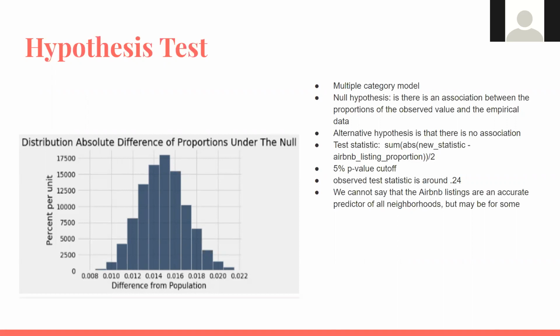We used a 5% p-value cutoff, and we observed our test statistic to be around 0.24, which is way outside of our empirical distribution. So we can say that we want to reject the null hypothesis. From that, we cannot say that the Airbnb listings are an accurate predictor of all neighborhoods, but maybe for some.